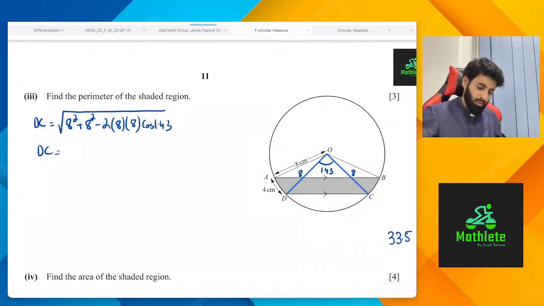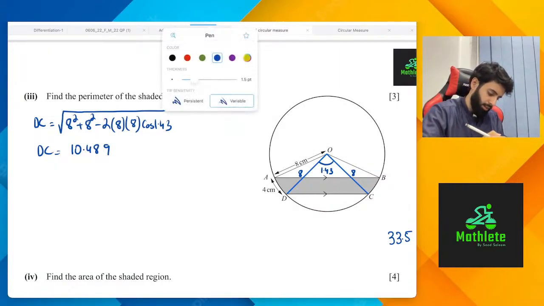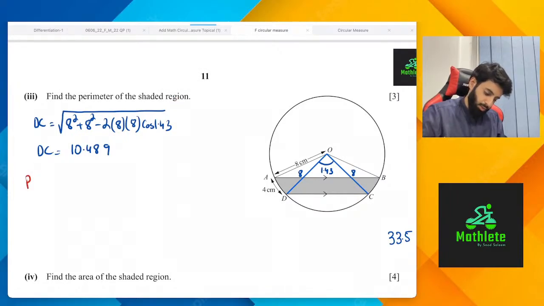So let's work out DC. Square root of 8 squared plus 8 squared minus 2 into 8 into 8 into cos of 1.43, bracket close. So 10.489, not the final answer, so we're going to try and not round it off. So we have everything we need. Perimeter is going to be equal to DC plus AD plus BC plus AB.